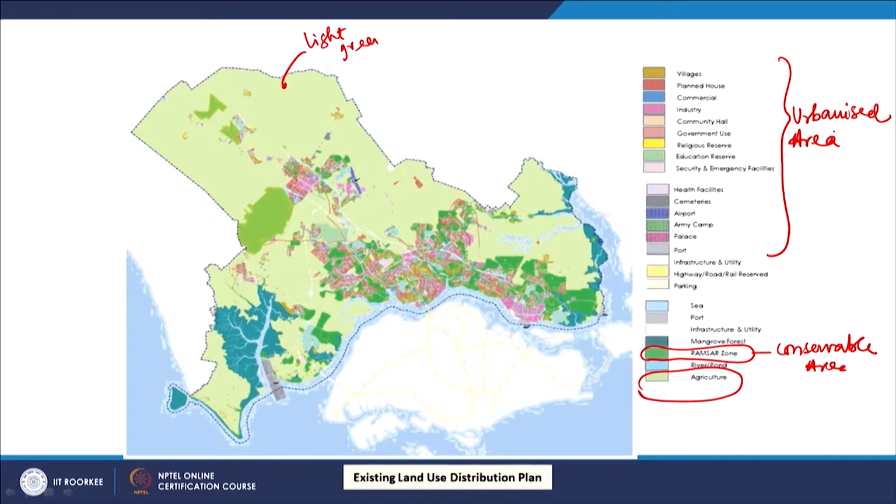Now, this is the existing land use distribution plan. Based on this, we will see how they have made a future regional plan.